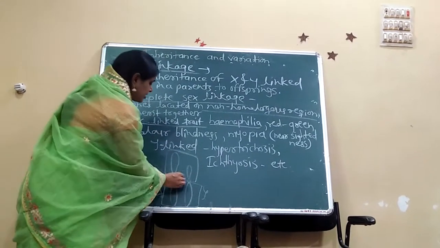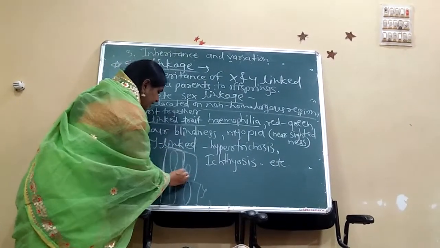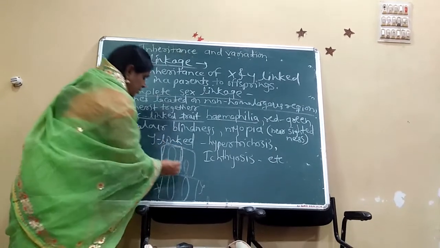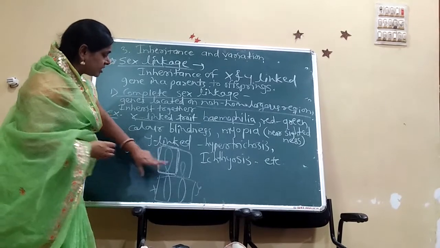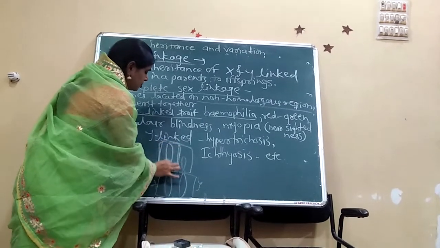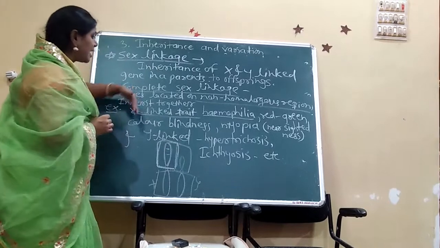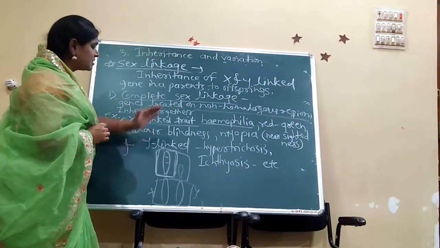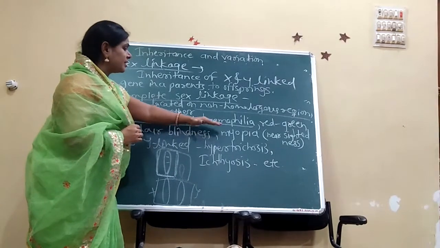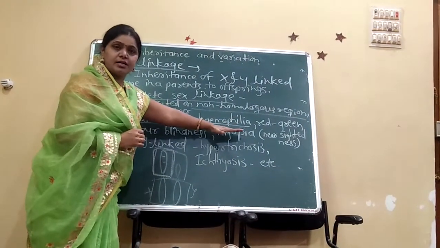That means this region of the X chromosome, the non-homologous region. These genes are transmitted, these characters, some characters, for example hemophilia here.